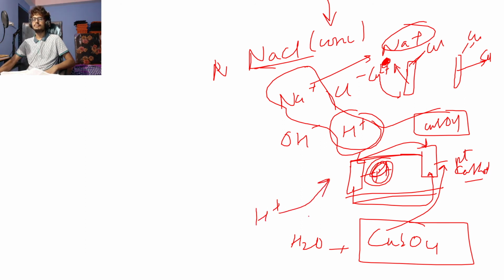So now copper will not go in both the electrodes. It happens only when electrodes are active. I haven't told you about this; I wanted to tell you at the end when electro-refining comes. So we have active electrodes and passive electrodes. Active electrodes, not passive. We call them inert electrodes.